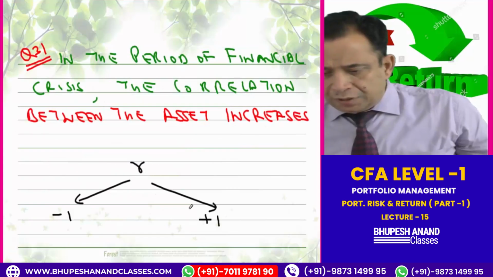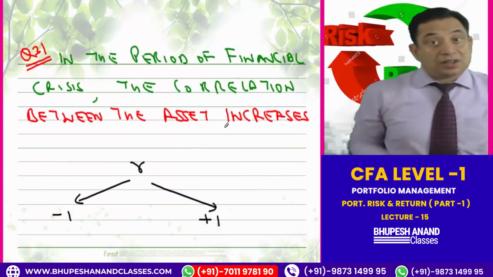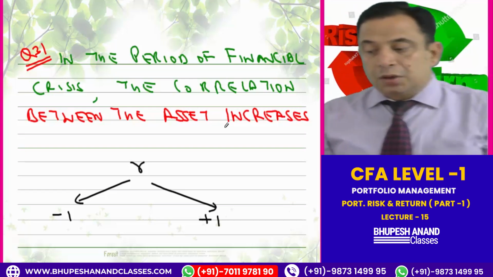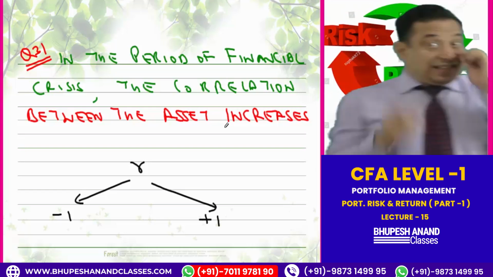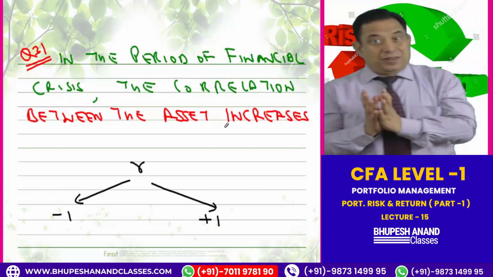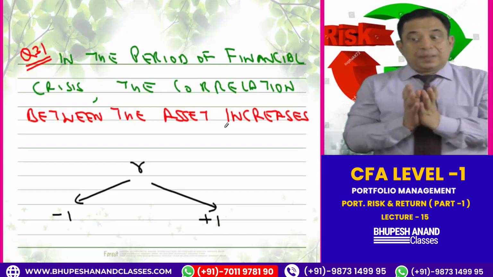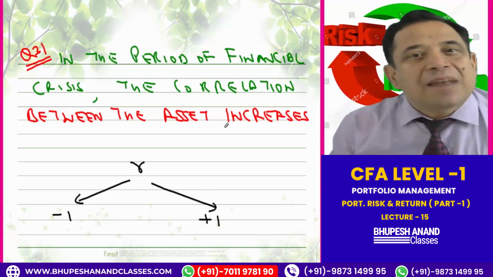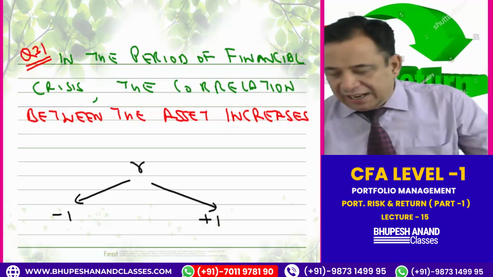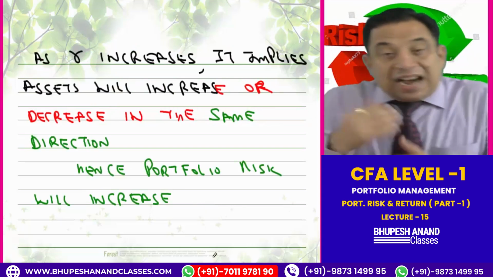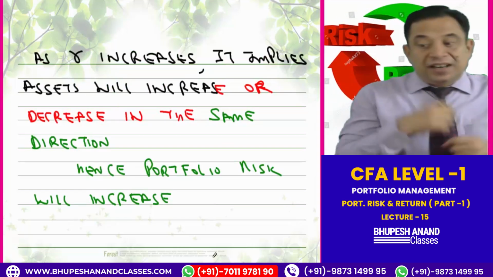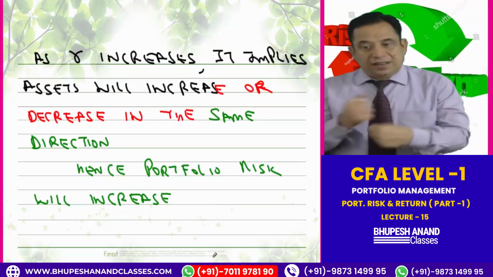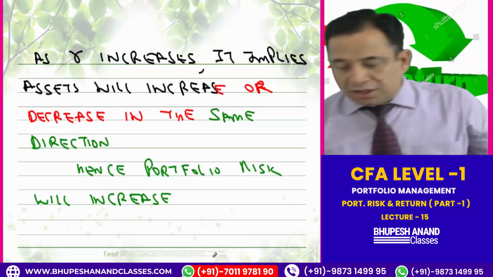Just write down, in 2008 there was a financial crisis. In the period of financial crisis, the correlation between the assets increases. This is the diversification exception we have done in one lecture. The correlation can be from -1 to +1. As R increases, it implies assets will increase or decrease in the same direction. Hence, portfolio risk will increase.